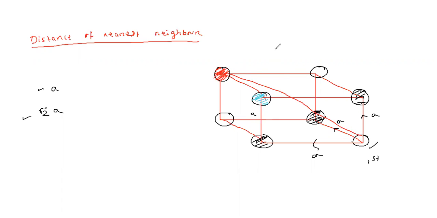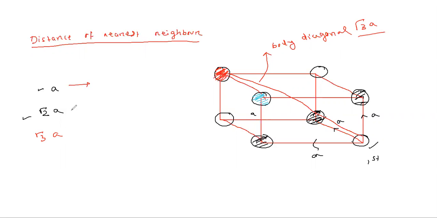You can see that it is the body diagonal passing through the inside of the body. This distance is root 2a, this distance is a. Very good. Who said root 3? So another distance you are getting is root 3a. I think all of you have understood.